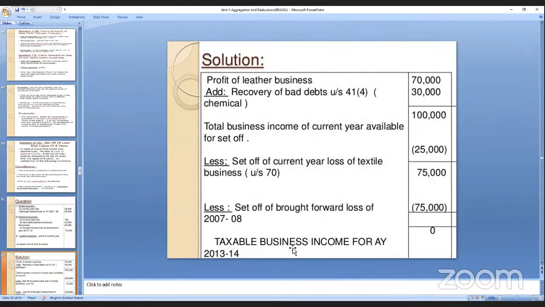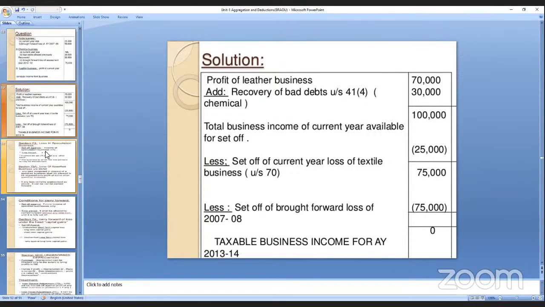Means the taxable business income for the assessment year 2013-14 is zero. That is nil taxable income. Means he need not pay any tax to the government. Okay. Clear? Yeah, ma'am.